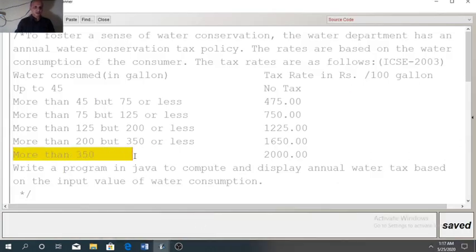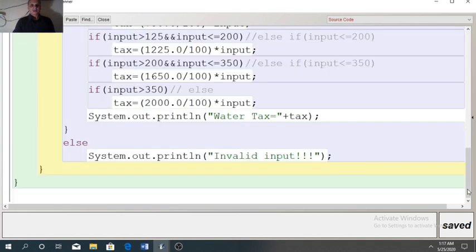Last slab for more than 350, tax rate is 2000. 2000 for 100 gallon. So 2000 divided by 100, we will get 20, and 20 is multiplied with 400. That is why it will give 8000.